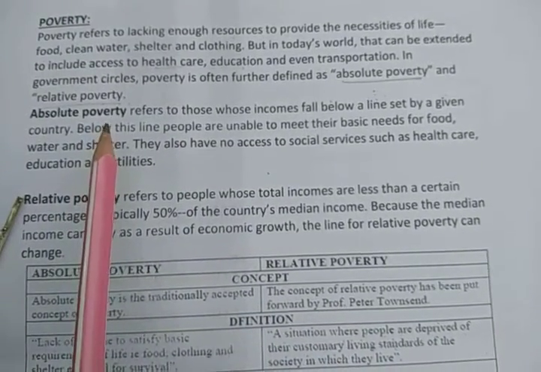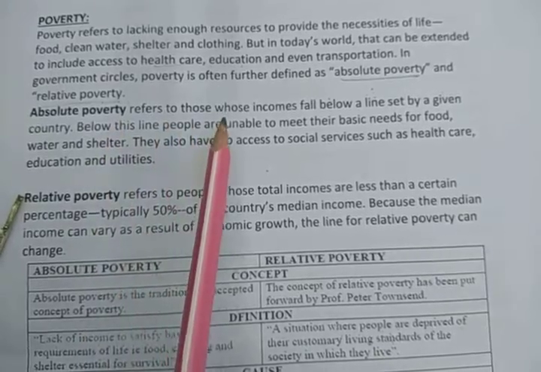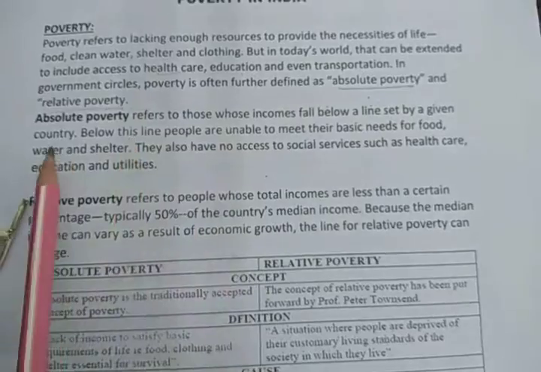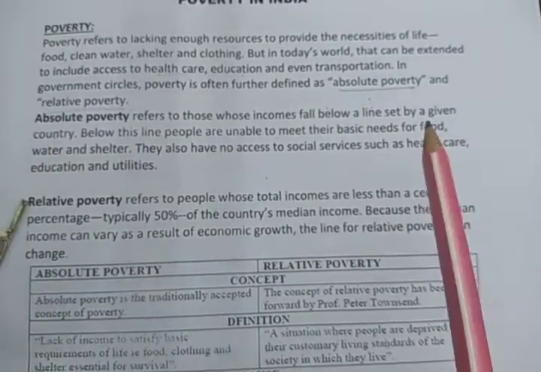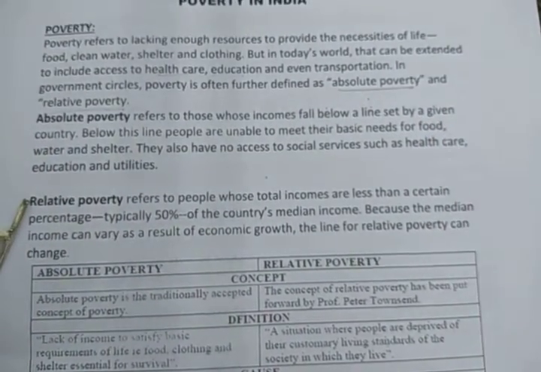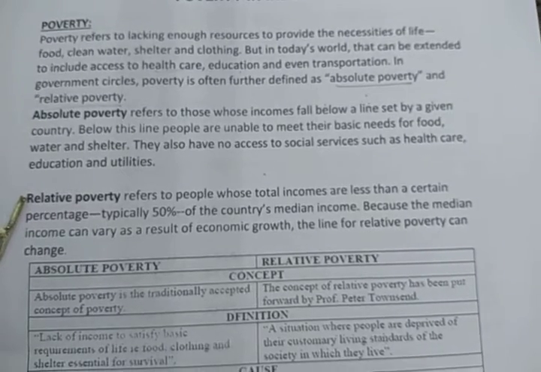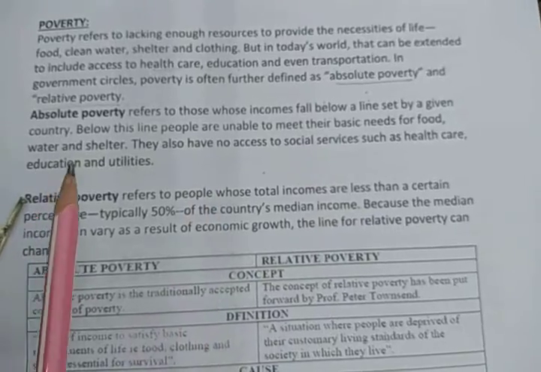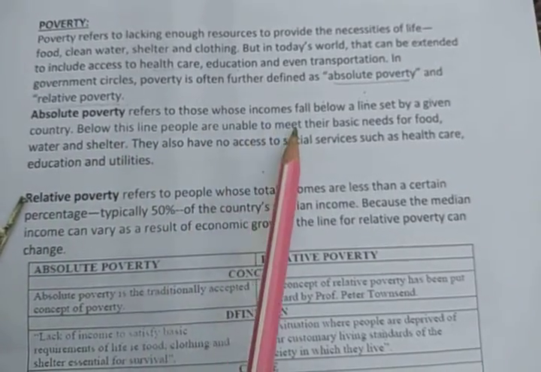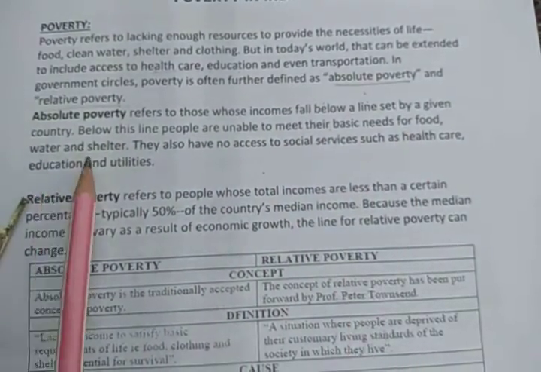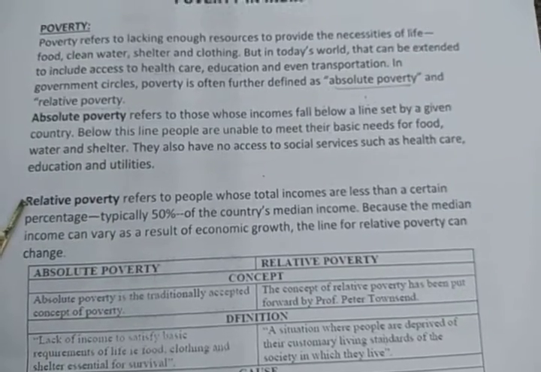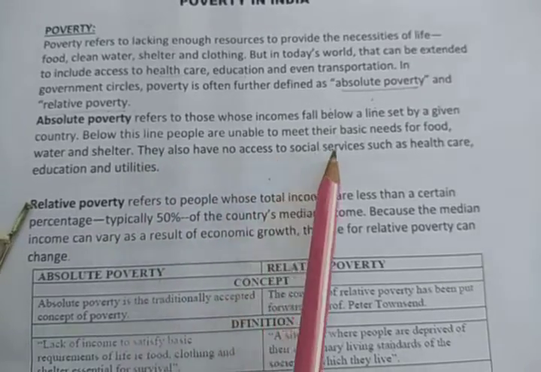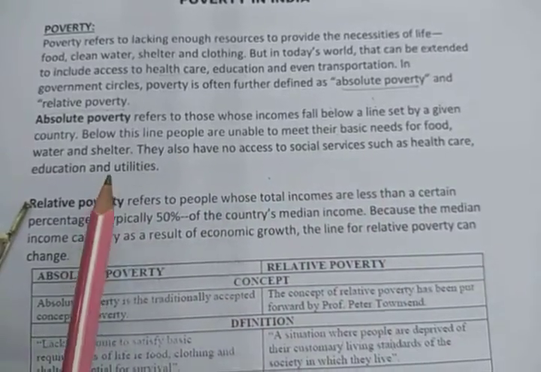First is absolute poverty. Absolute poverty refers to those whose income falls below a line set by a given country. If a country has set a certain limit and a person's income is falling below that line, that will be absolute poverty. Below this line, people are unable to meet their basic needs for food, shelter and water. They are not even able to arrange for their basic things. They also have no access to social services such as healthcare, education and utilities.